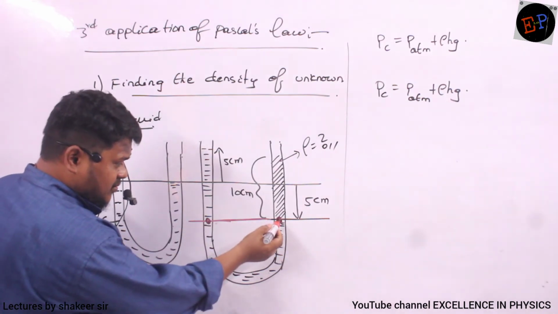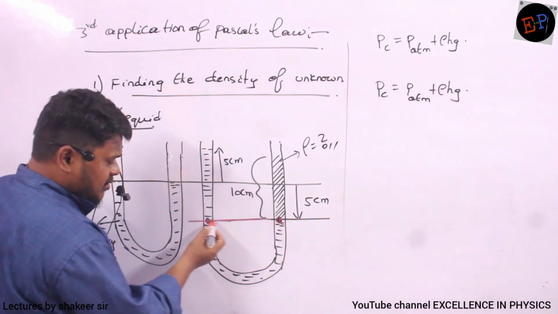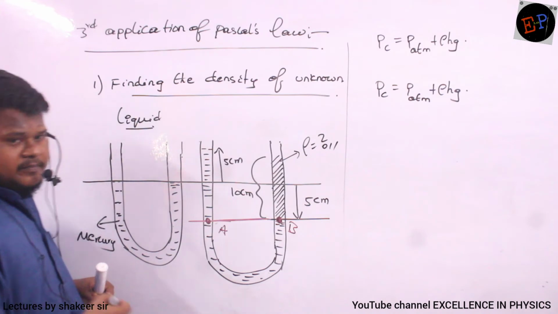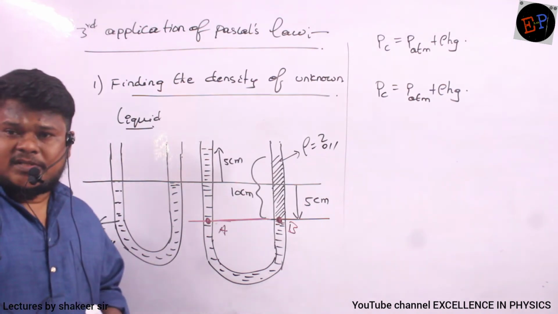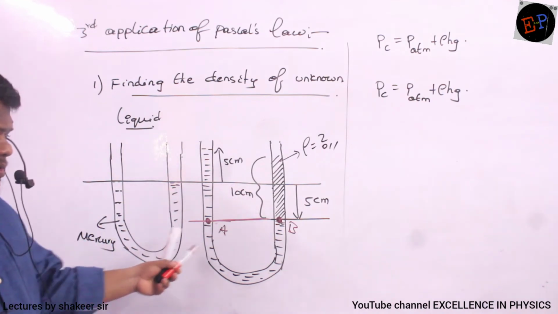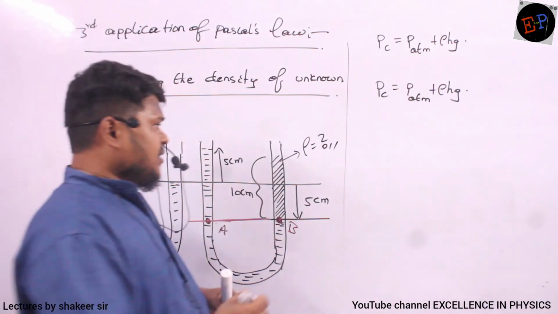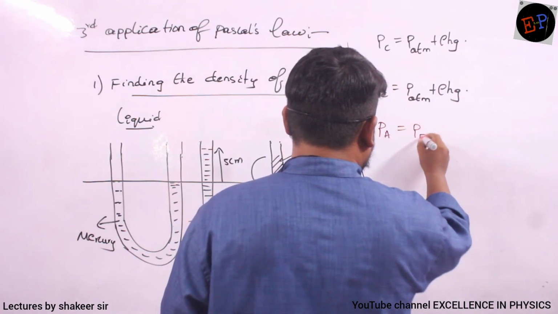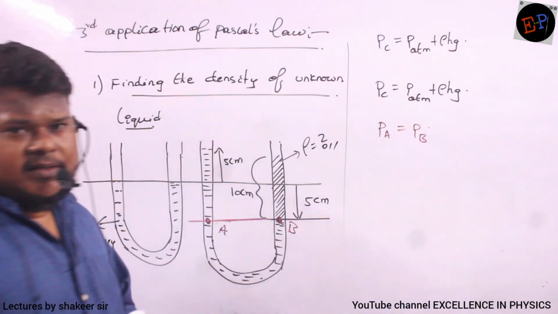So this is the point where mercury is ending, and here also mercury is present. So this is point A and this one is point B. Both points are at the same height, and they are in the same liquid also. Same mercury is present. So definitely I can say pressure at point A must be equal to pressure at point B. I can write like this now.